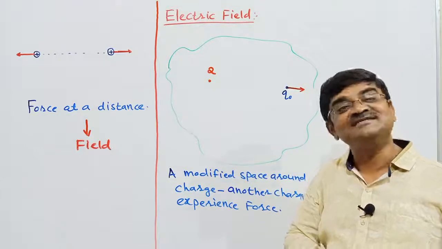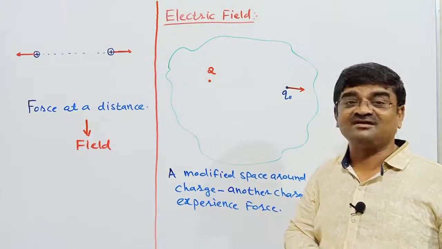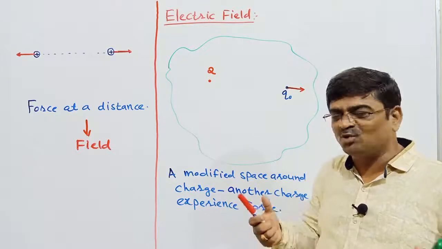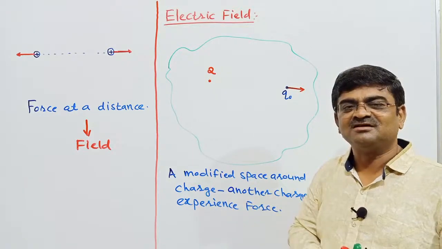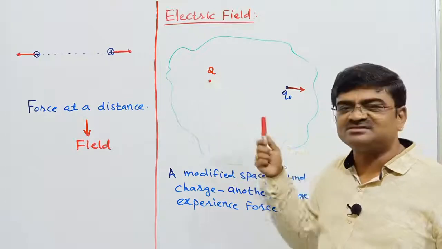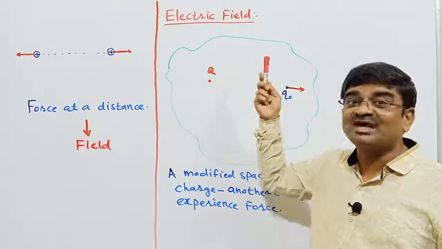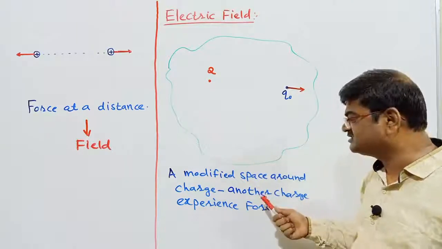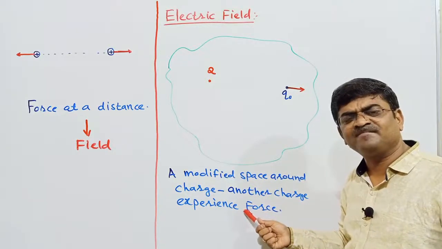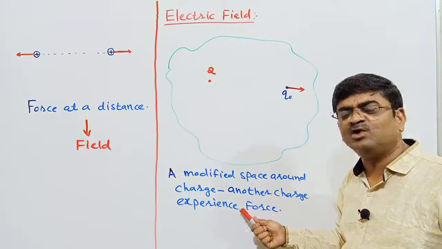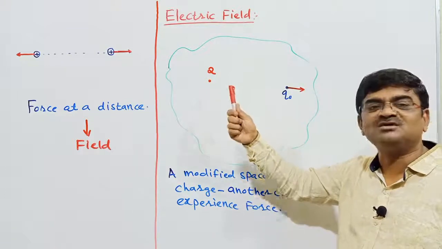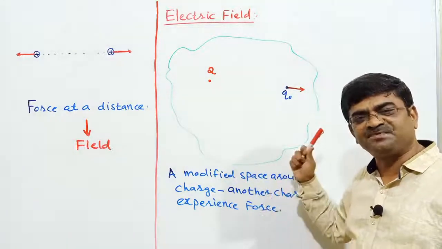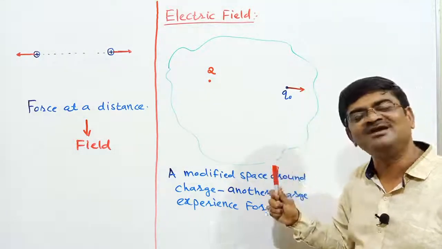Because of that, I said it acts like a mediator, a tool for communication. These charges come to know the presence of each other via the electric field. And to put it in words, I have already defined it: a modified space around a charge in which another charge experiences force is called the electric field.